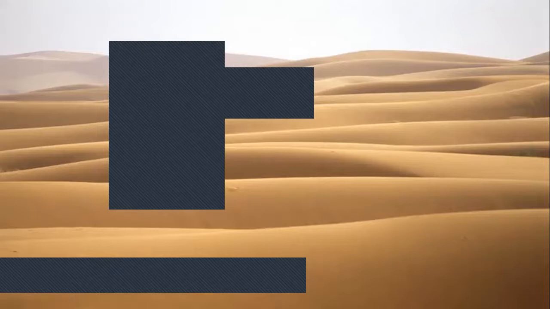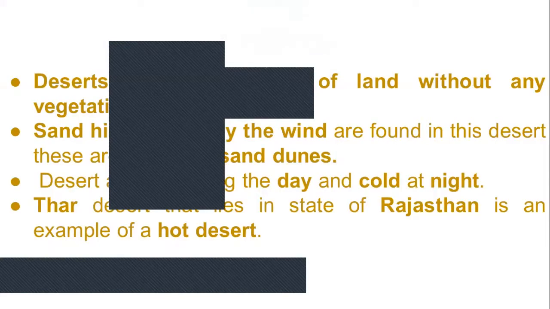Then look at the next slide. What is this? Do you understand? This is a desert. Did you see the hills of sand? That is called sand dunes. Then look at the next slide. Do you see what this is? This is another type of desert. Did you understand? Then look at the next slide.